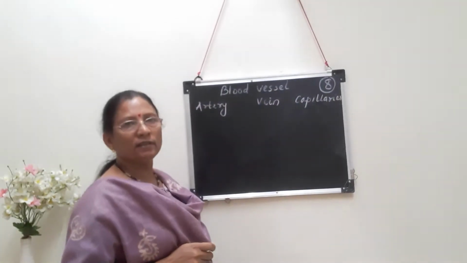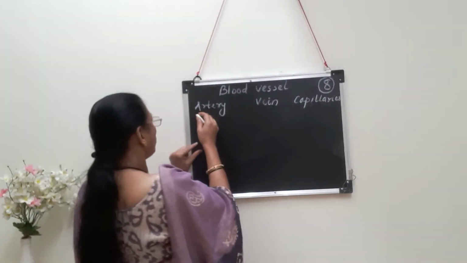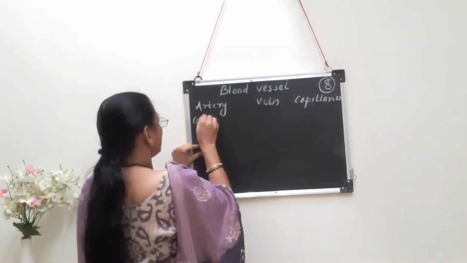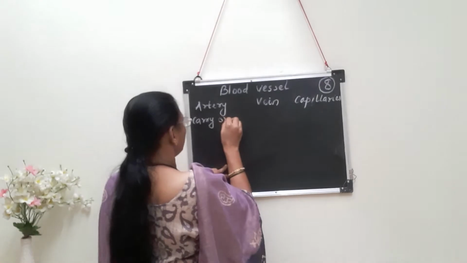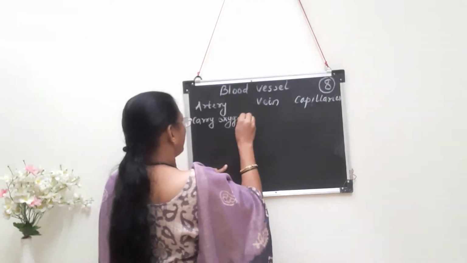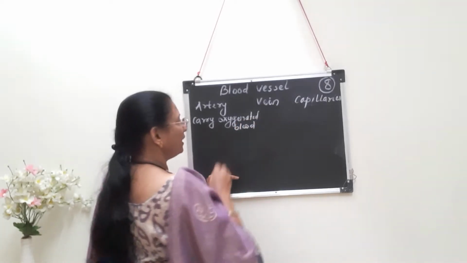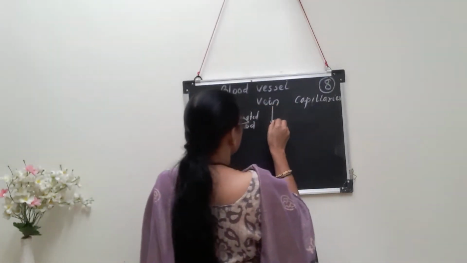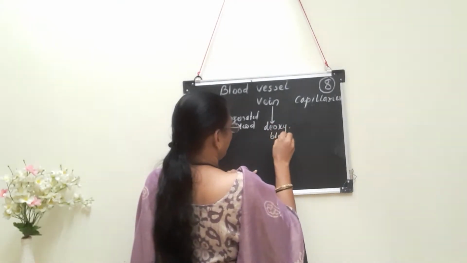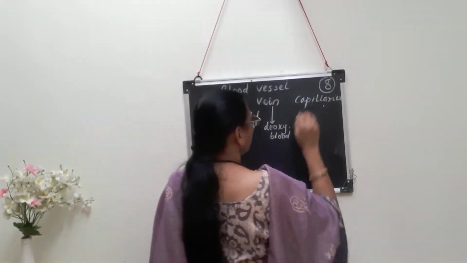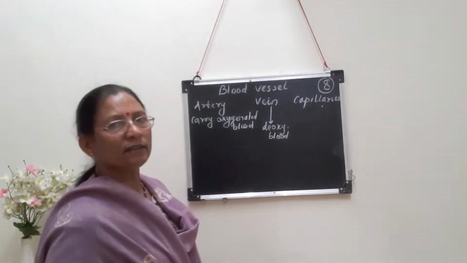Basic difference between these 3 types of blood vessels, you know that artery always carry pure blood, that means always carry oxygenated blood. Regarding vein, it always carry deoxygenated blood. And these capillaries are always concerned with exchange of material between organs and the capillaries.